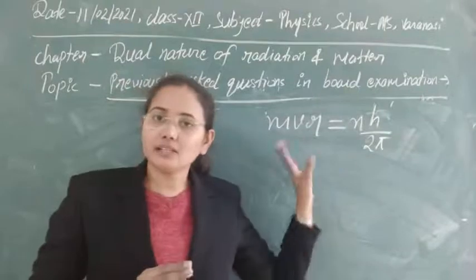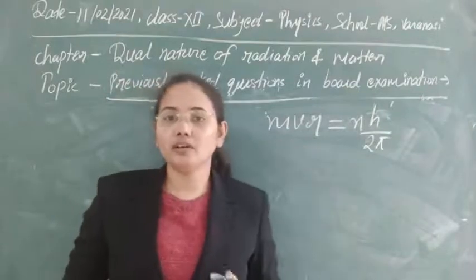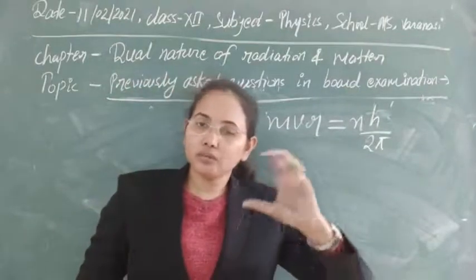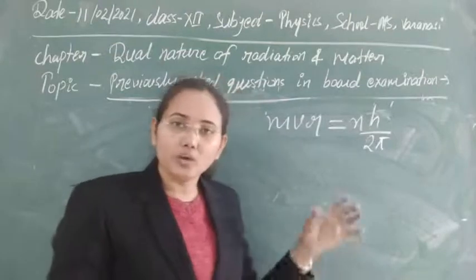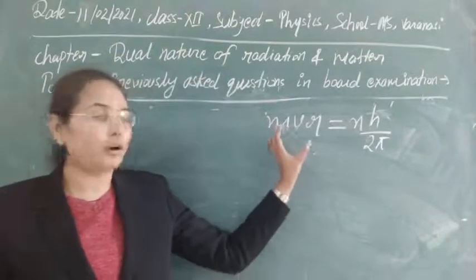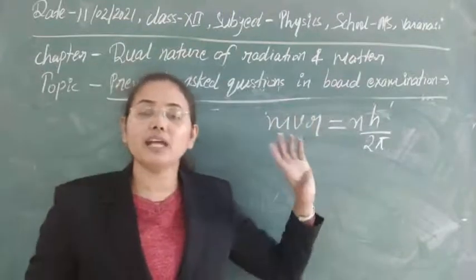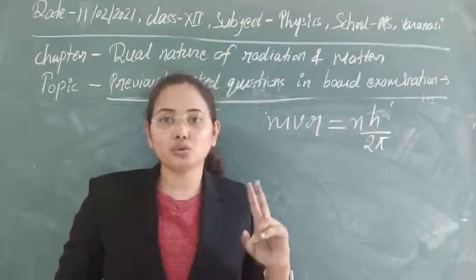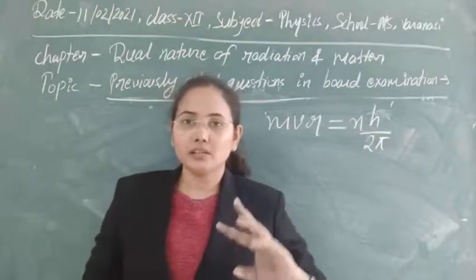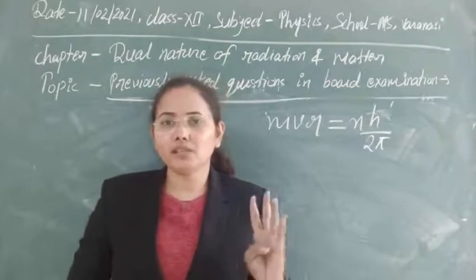In the same way, this is a condition or limitation for electrons to revolve around the nucleus in different orbits. So how can we prove this law, or Bohr's second postulate, with the help of the de Broglie hypothesis? The reverse condition is also asked in examinations, nearly 4-5 times.